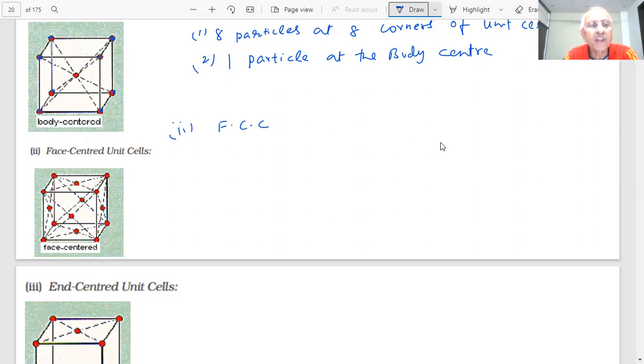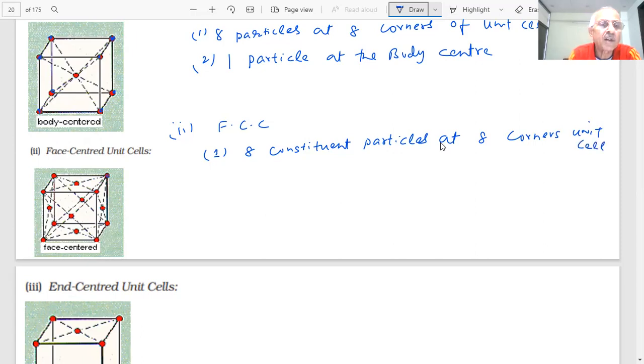Face centered cell, face centered unit cell, students. In this, what is happening? There are 8 constituent particles at the 8 corners of the unit cell, students.